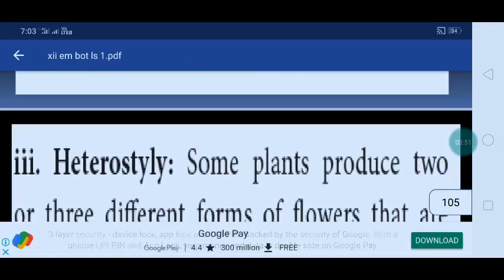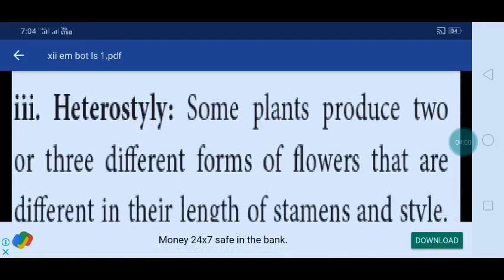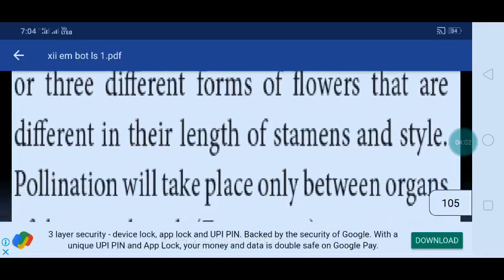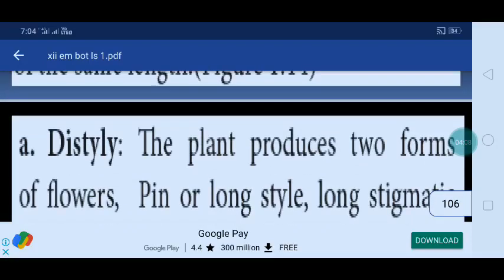Okay, the next one is heterostyly. Heterostyly means different gynoecium is there. Some plants produce two or three different forms of flowers that are different in their length of stamens and style. Pollination will take place only between these organs of the same length.